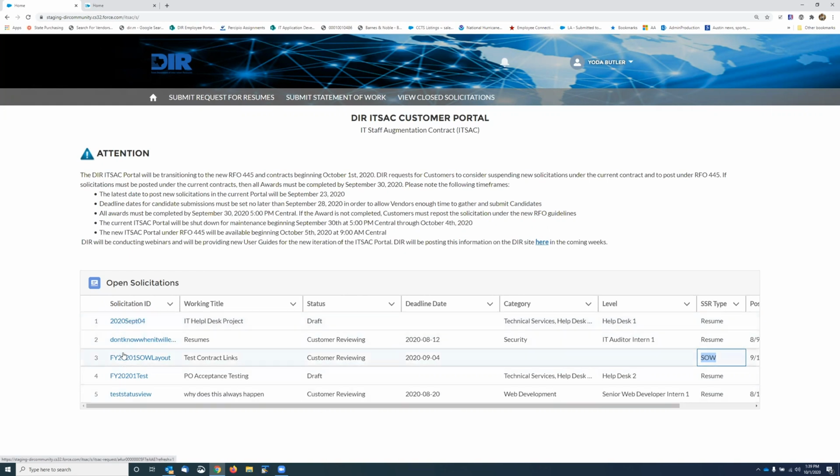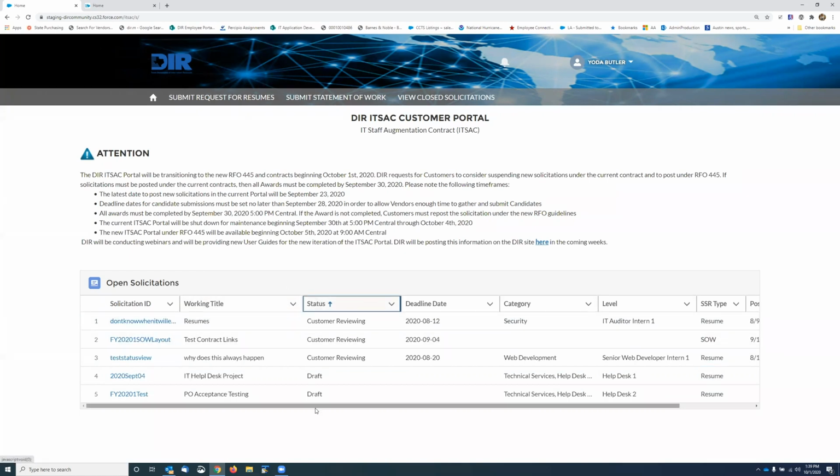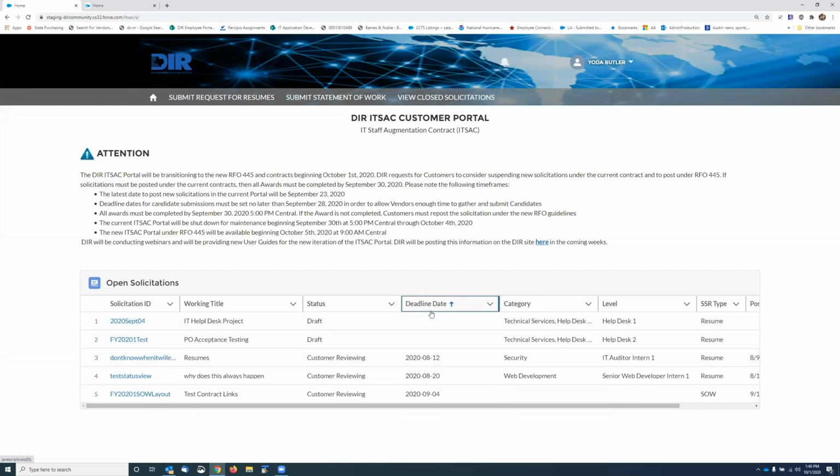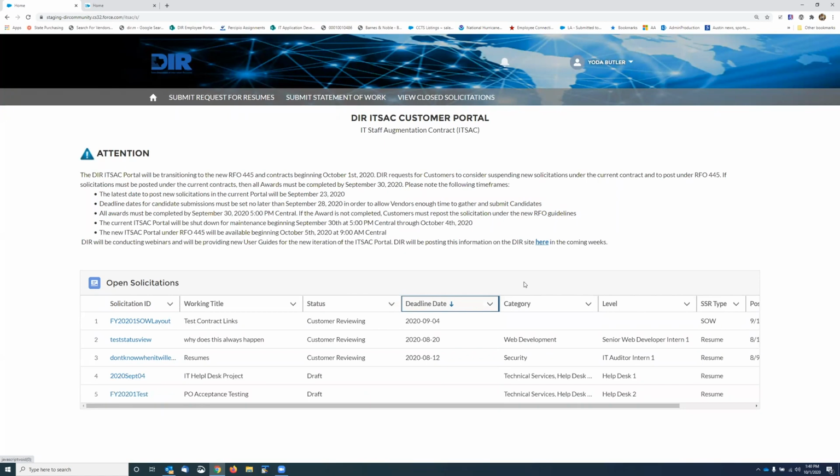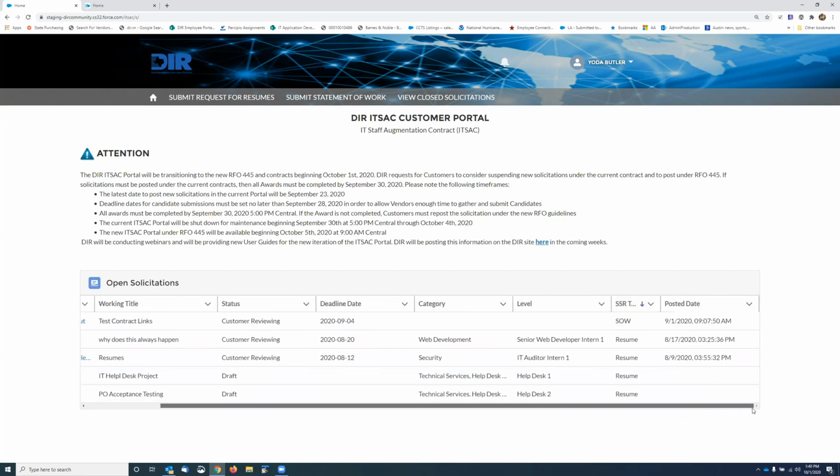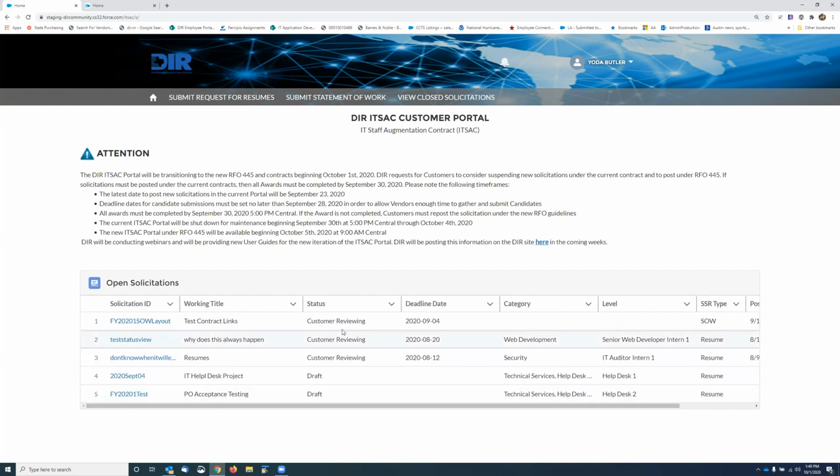So this is your ID. This is the one that you put in when you create it. You can give it a working title. So again, that's free form. You can sort this way by your status. You can sort by the deadline date, which is the date that you set for when you need your resumes to be back. You can sort by whether it's a statement of work or a resume request, and your posted date. So that's just kind of demoing how you can use the list view right here.